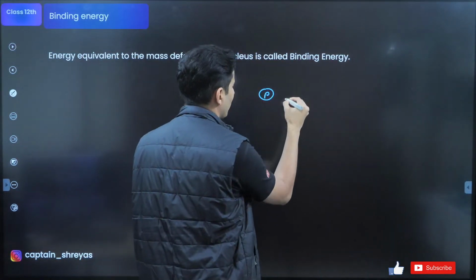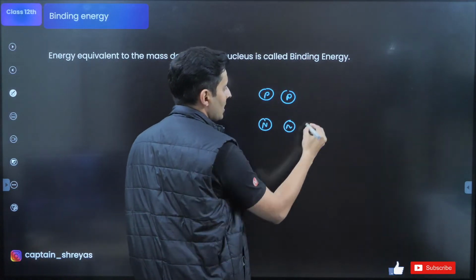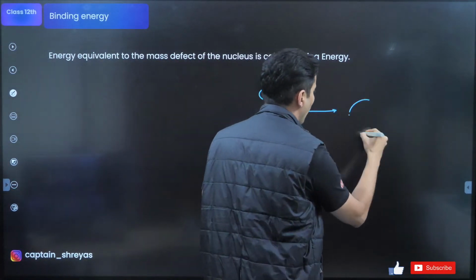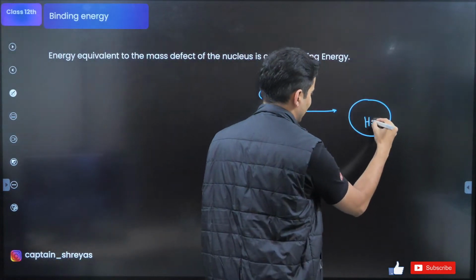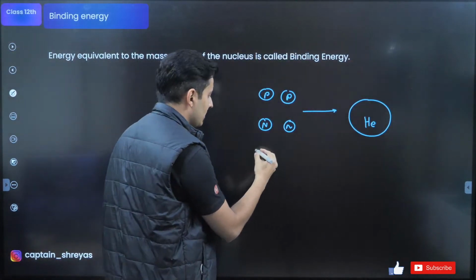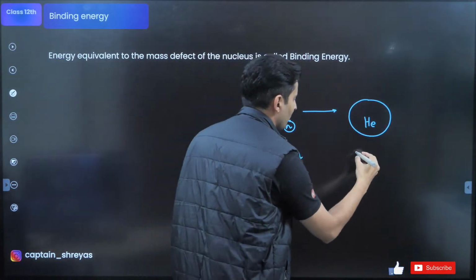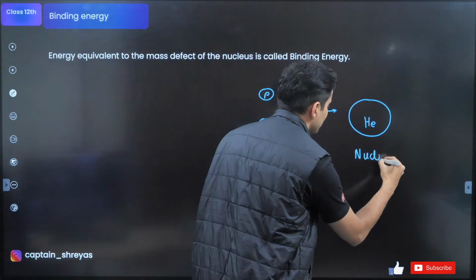I have certain protons and certain neutrons separately. They combine together to form a nucleus, maybe helium. These are free protons and neutrons, and this is your nucleus.